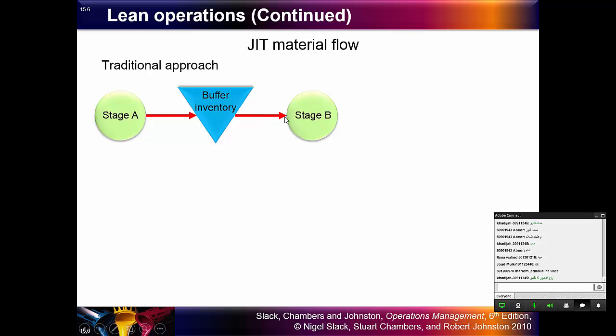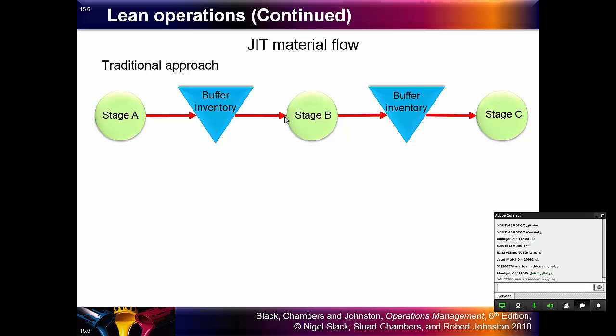So this is the traditional way. The same thing applies between stage B and stage C in what we call two-stage inventory. We already discussed those in chapter 12.